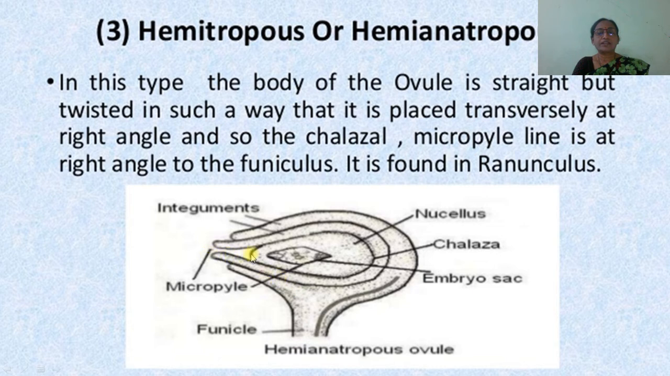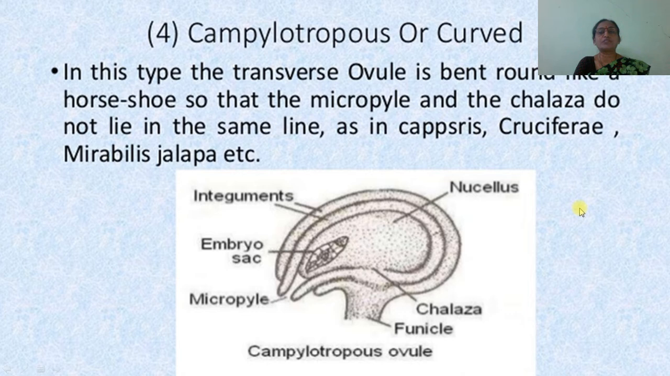Here, if we are going to draw the diagram, the micropylar line and then the funicle are exactly at right angle to each other, and that's why it is called hemi or semi-anatropous ovule. Then the fourth one is campylotropous or curved ovule. In this type, the transverse ovule is bent around like a horseshoe shape, so that the micropyle and the chalaza do not lie in the same line, as in Capparis, Cruciferae or Mirabilis jalapa.